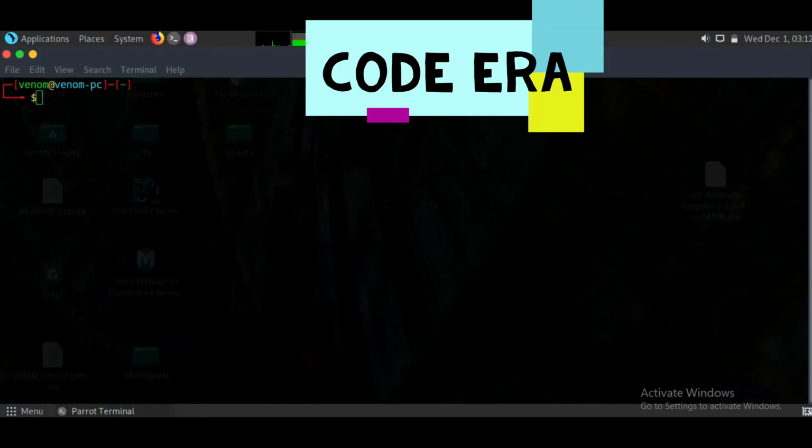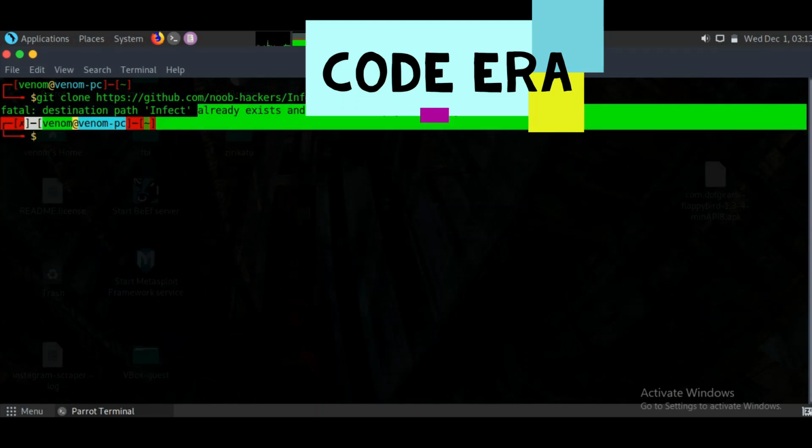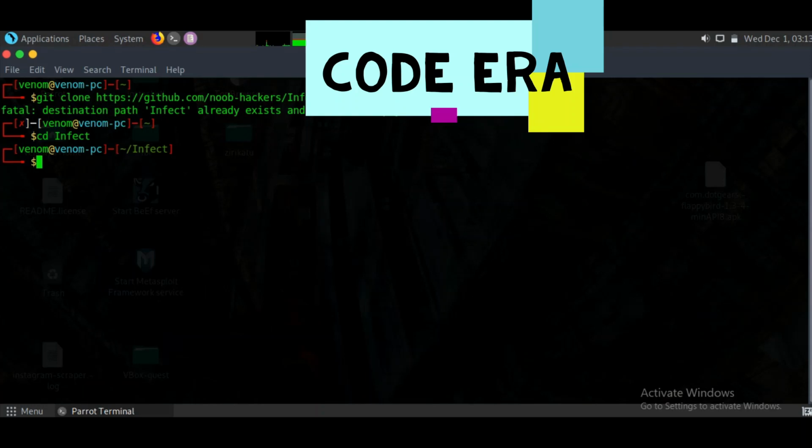Now let's open terminal of our Linux operating system. Now we have to download the tool from GitHub like this. And here it is already installed in my device. Now let's run this tool. And as we can see, we have a lot of options here.